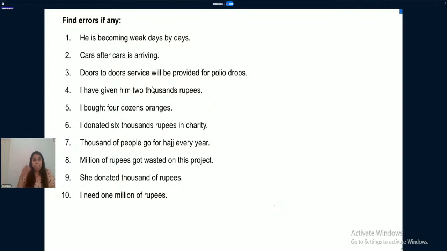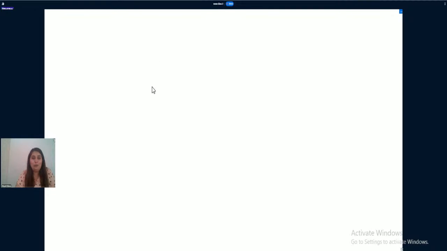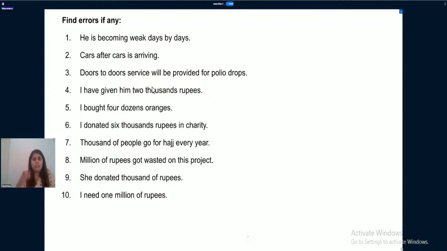Okay. So again, this is my favorite part. What we need to do, we need to find errors, if any, in the sentences. First, we need to find out what is the common thing given in the first 3 sentences. Do you find anything common here in the first 3 sentences? Yes, there is one thing which is common.